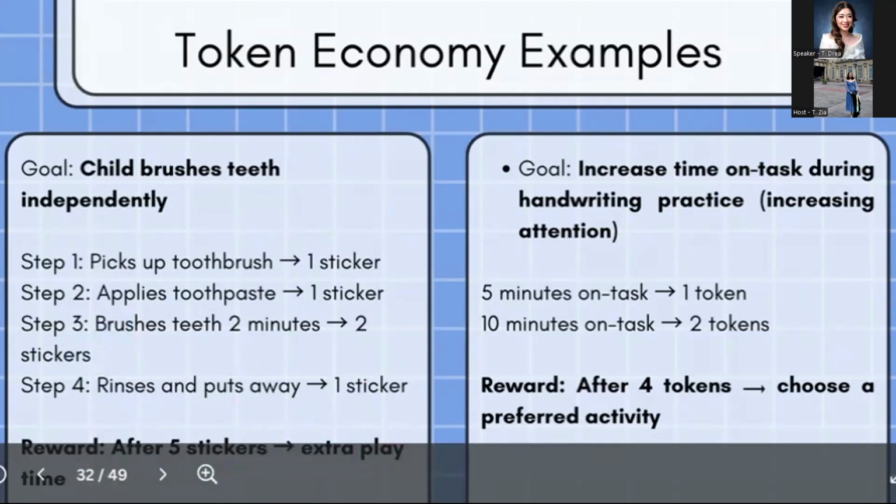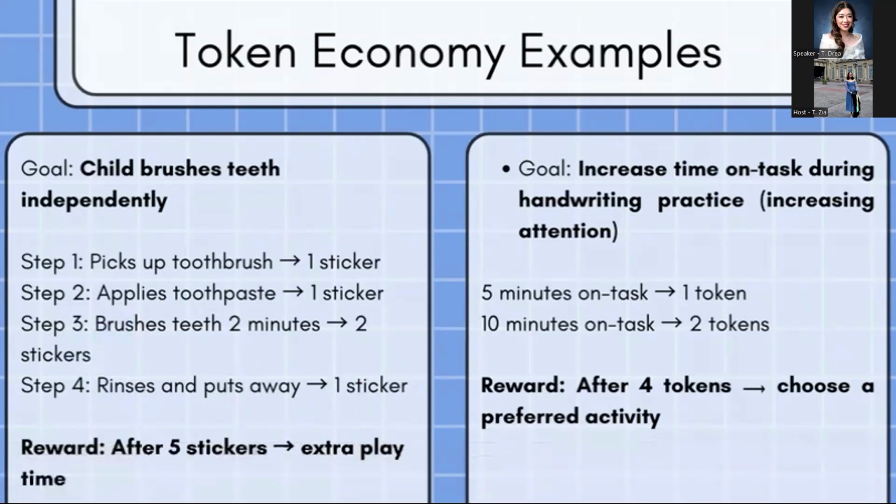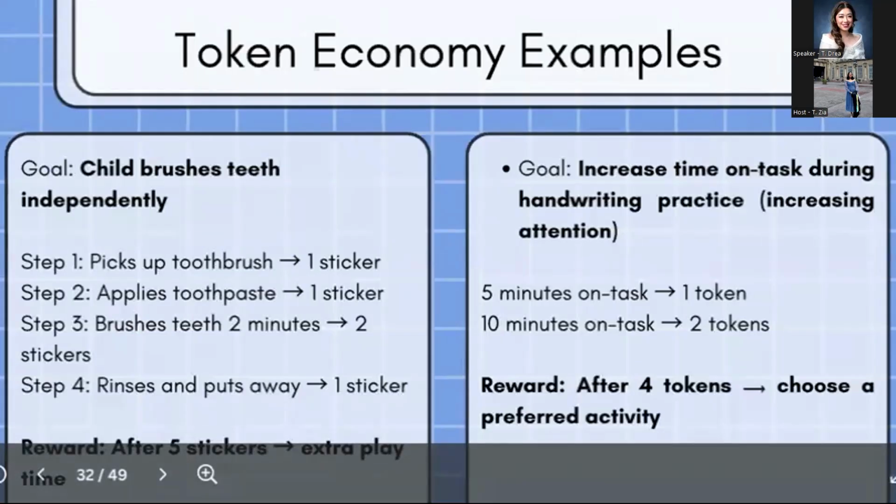Then, same goes with, let's say, trying to increase attention. So if they're able to focus on a task for 5 minutes, we can give 1 token. If it's for 10 minutes, 2 tokens. So, for example, they're able to get 4 tokens, then we can choose their preferred activity. So let's say, okay, in sessions, naka-focus ka for 15 minutes. I'll give you a break. What do you want to do or what toy do you want to play? So that's basically the reward. So that's how token economy works.